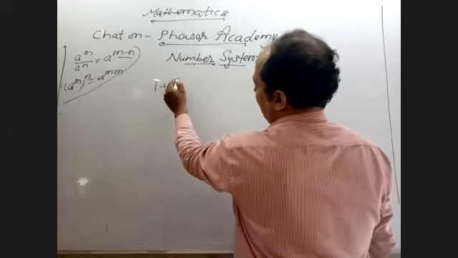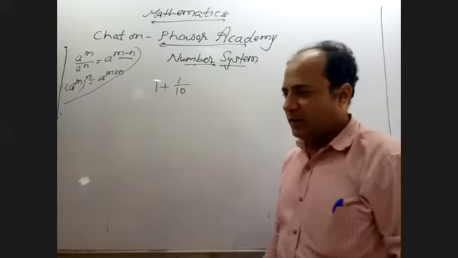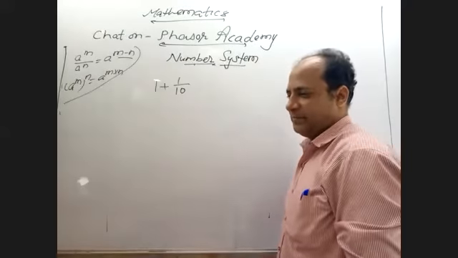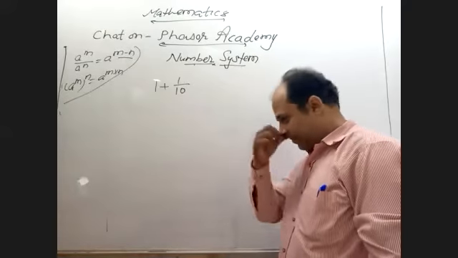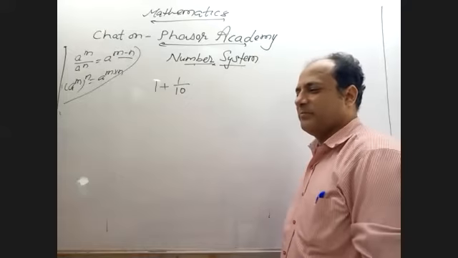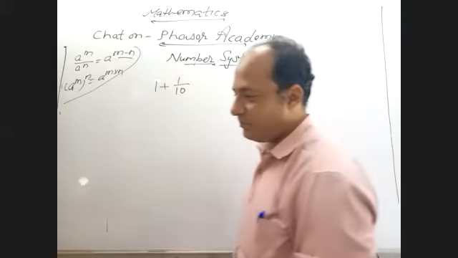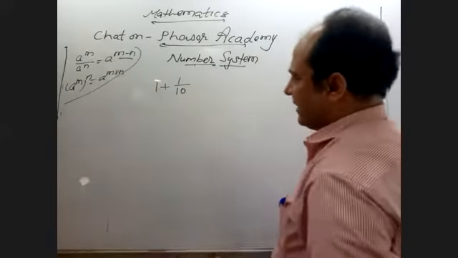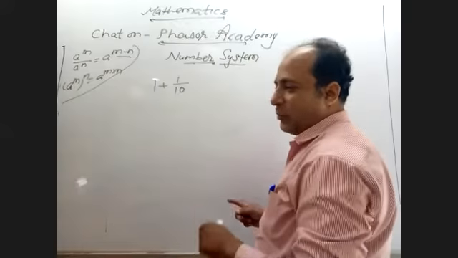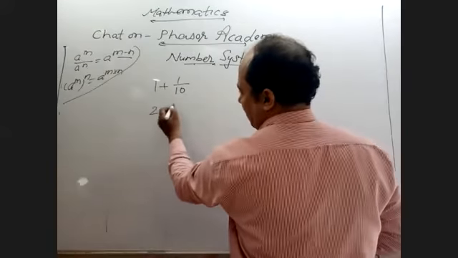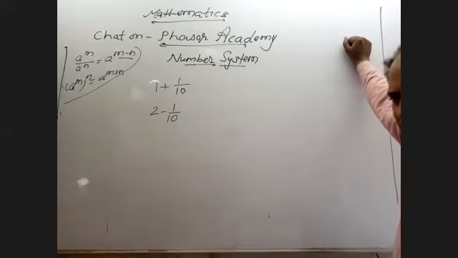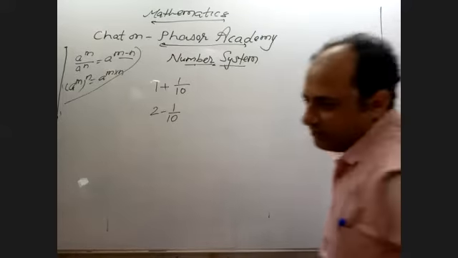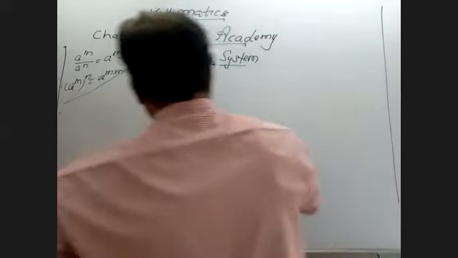Suppose that. Let's see how quickly you give the answer. 1 plus 1 by 10. How much? 10 seconds you have to give the answer. Very good. How did you do it? It's a very simple concept. You took the LCM, whatever you took. Okay, tell me 2 minus 1 by 10, how much? 19 by 10. Very good.